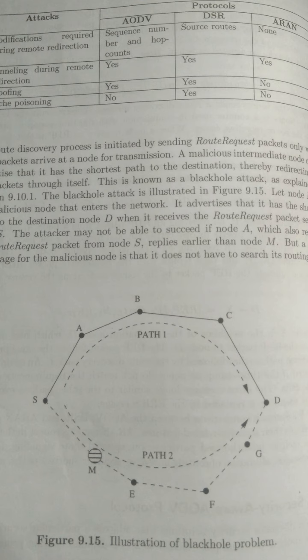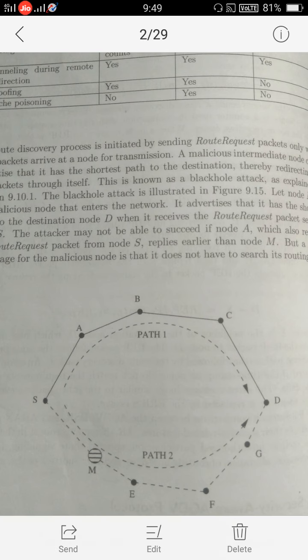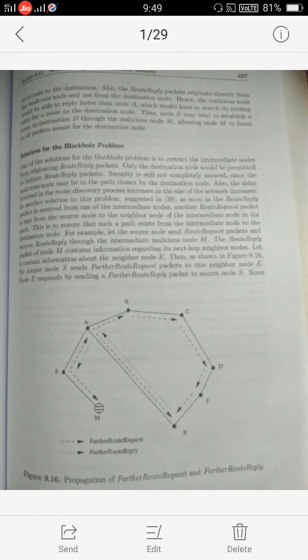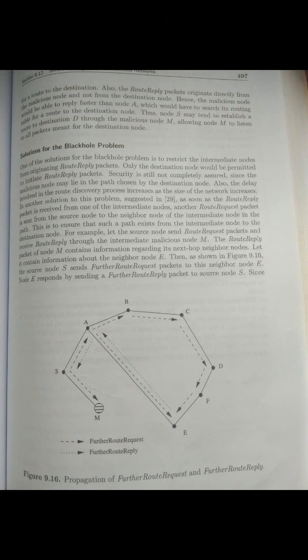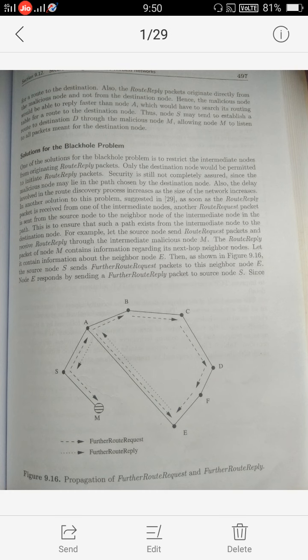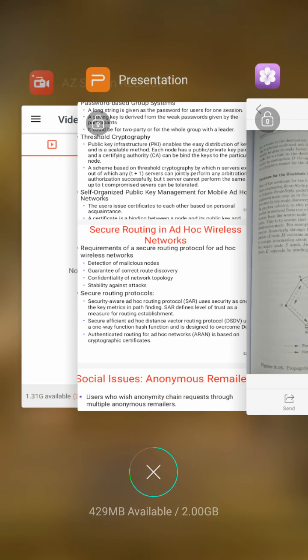By this information the sender will know this node is a malicious node, so that path should not be guaranteed to reach the receiver. So the data can be transferred on a secure path. In this way we can give the solution for the black hole attack. Okay, so this is the end of our unit 3.